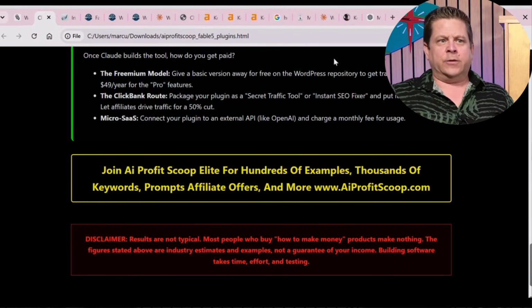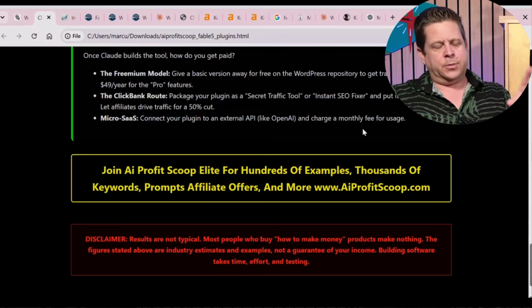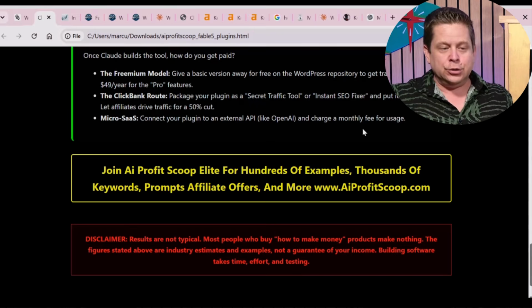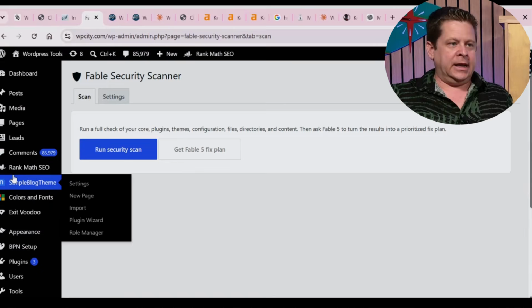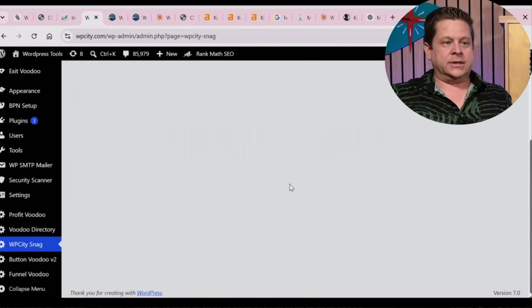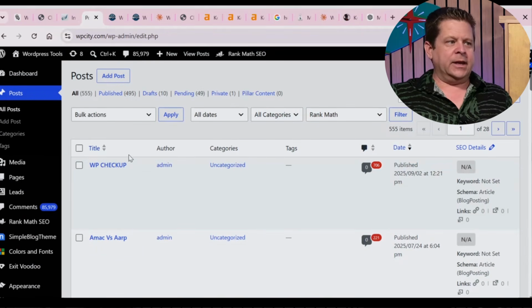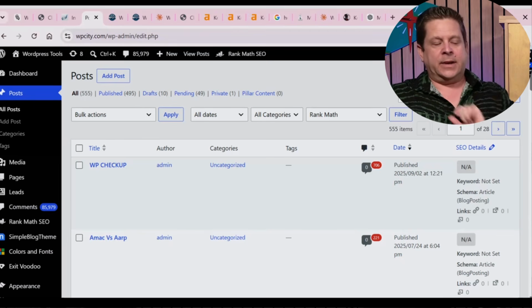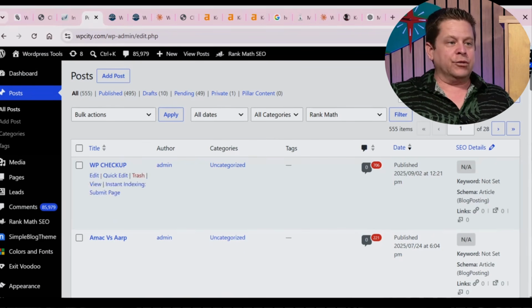But I think that Claude Fable 5 is absolutely a game changer. I talked about making money with WordPress plugins back in my first ChatGPT video back in 2022. And I've been using it for that ever since. As you could see, the Blog Profit Network plugin, a lot of different plugins that we create. This Snag plugin was one I made where I can just go in and copy an image, because I wanted to take any image on my computer, copy it and paste it in there without having to upload it to the media. That worked really, really well.